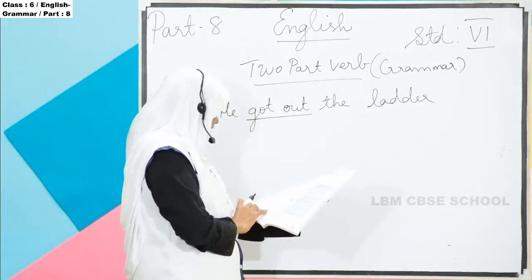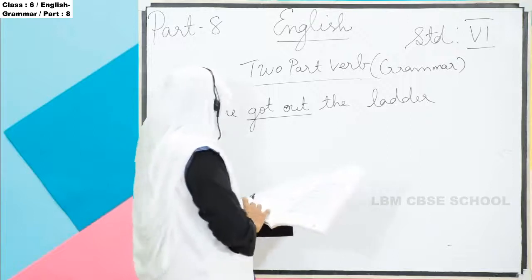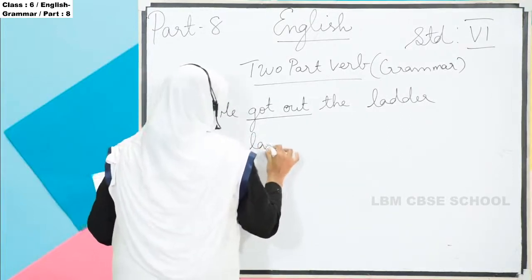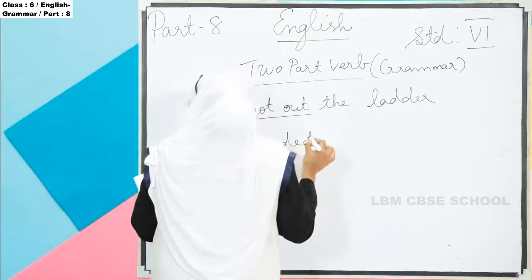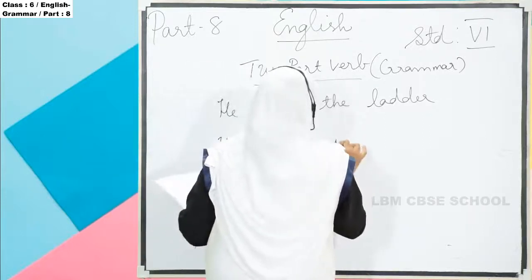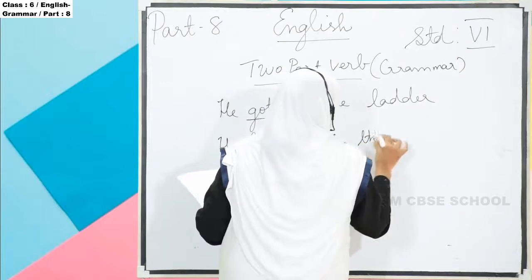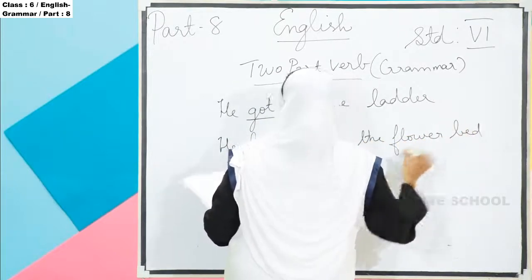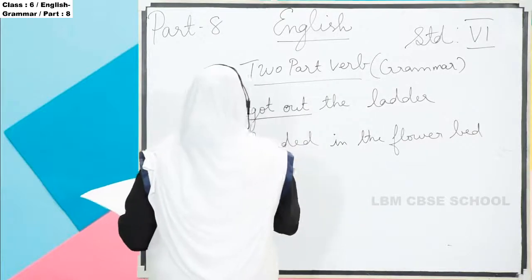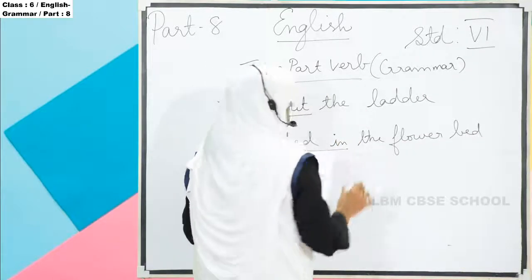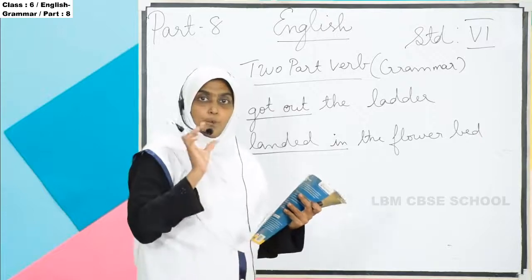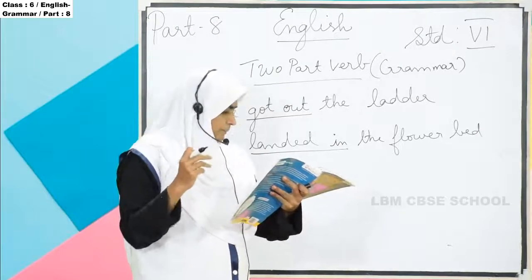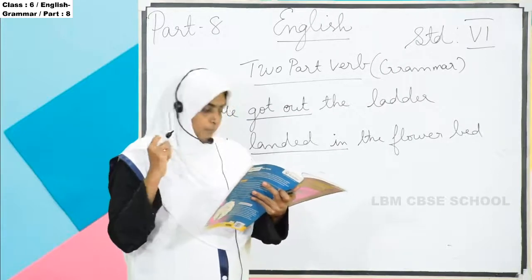From the garden shed, it slipped, he landed in the flower bed. So here "landed in" they have given in block letters, isn't it? And then he climbed up high on the garden wall.